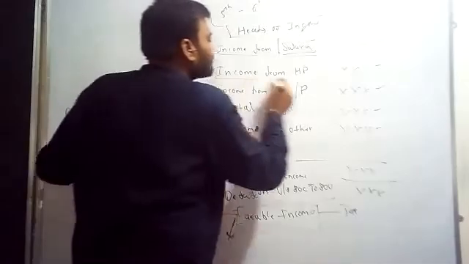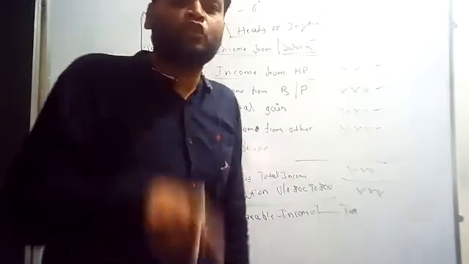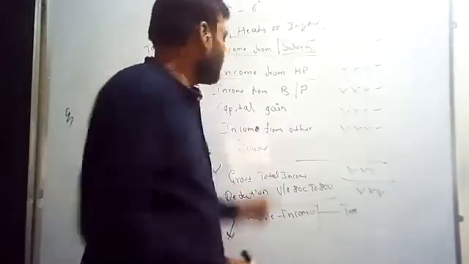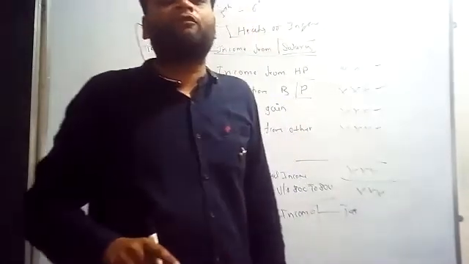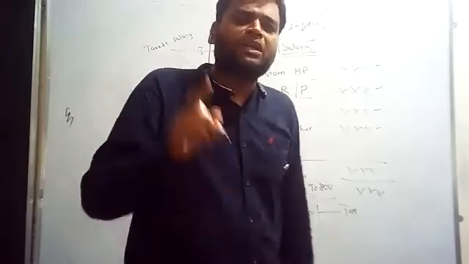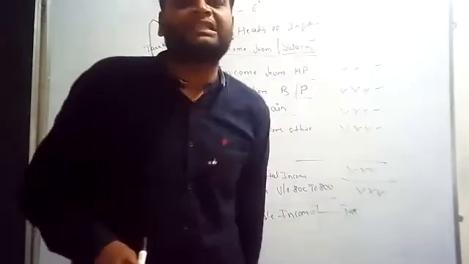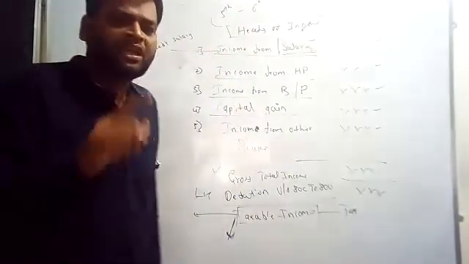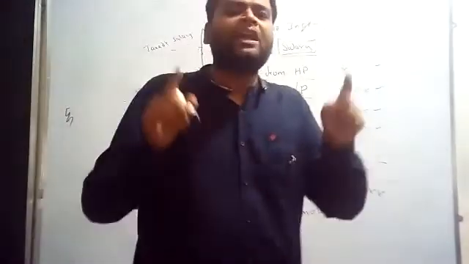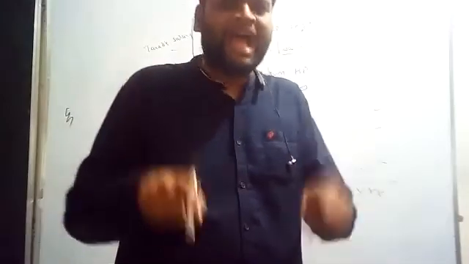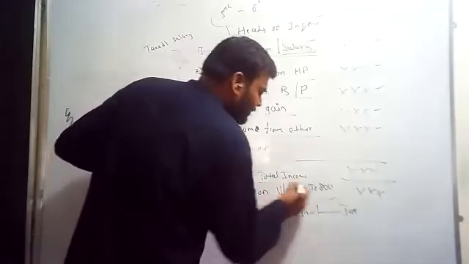Again, income from house property should be the taxable income from house property as per income tax. If you are calculating income from business and profession, that is also taxable income from business and profession as per income tax. If you are calculating capital gain, it should be the taxable capital gain as per income tax. Income from other sources should also be according to the Income Tax Act and rules and regulations. Then only you are going to get the taxable income.